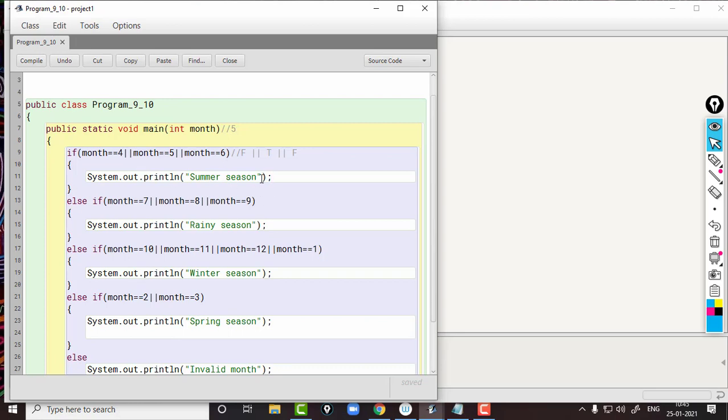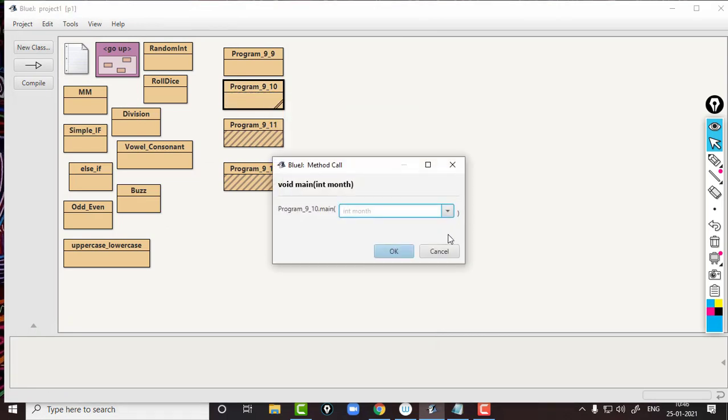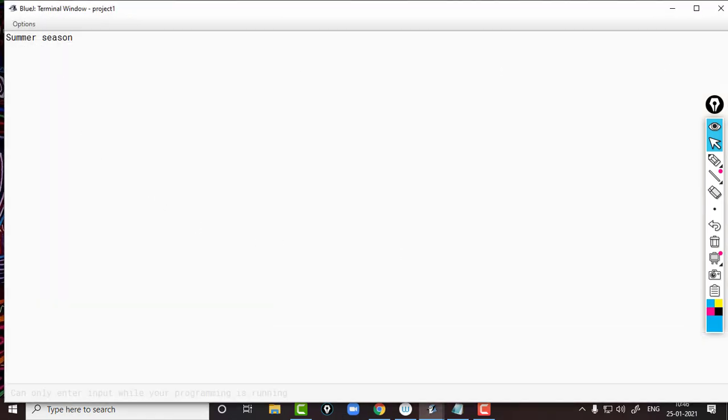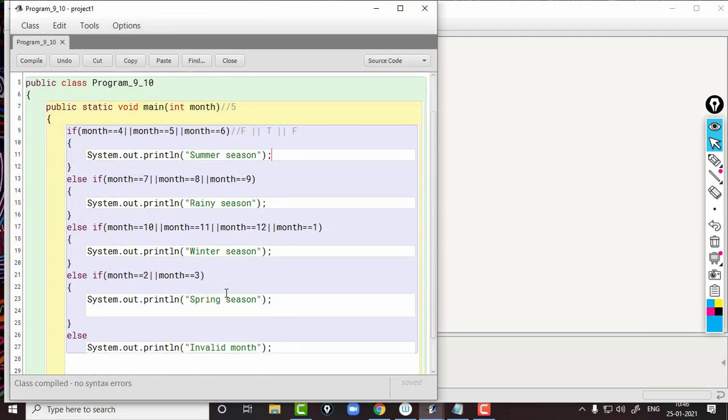So what will it print? Summer season. So we can give the value 5 to this program. We are giving 5, so it should print summer season. See, it is printing summer season. So we can give another value. Here we are going to give the value 3. So March. March is in spring season.